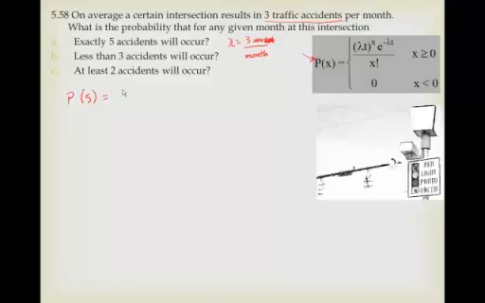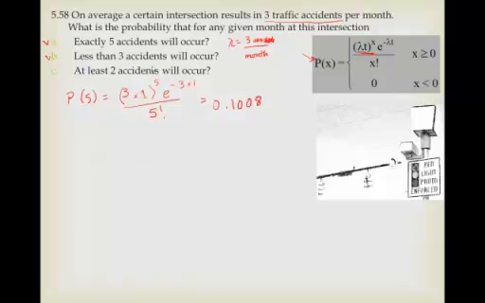It's just going to be 3, I'm plugging into this thing right here, right? 3 times t, in any given month, so it's 1 month, raised to the 5th, and then e to the minus 3 times 1 all over 5 factorial. And when you calculate that all out, that's 0.1008. So that is the first one.